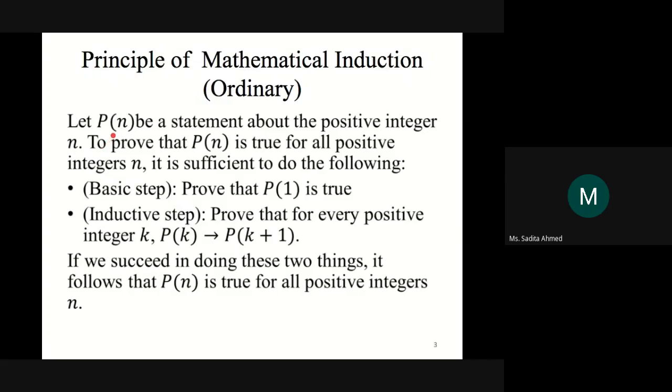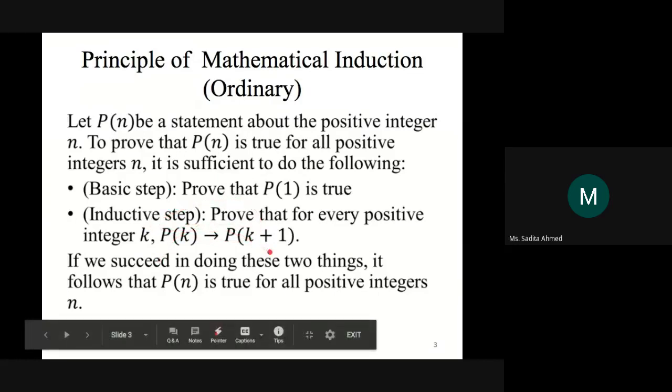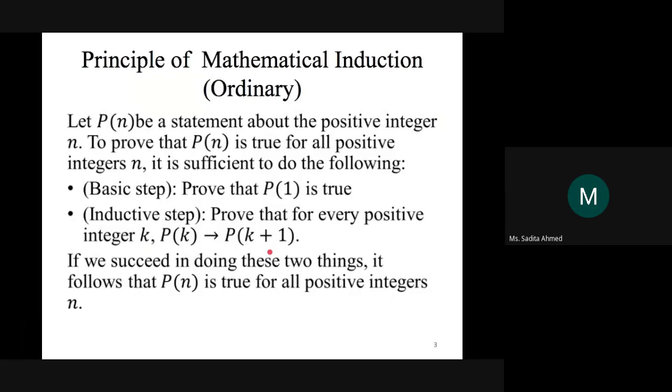Okay? Obviously, because if we prove the basic step, jodi prove korte pari, and the inductive step jodi prove korte pari, dutake combine korle ki hoy? P1 is true, we know. K equals to jodi 1 hoy, then P2 is also true. Okay? Since we have proved the inductive step. And if P2 is true, P3 is true. P3 is true, P4 is true. You go on until Pn. So it will be true for all integers n by combining these two.